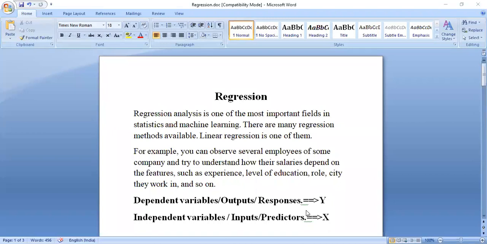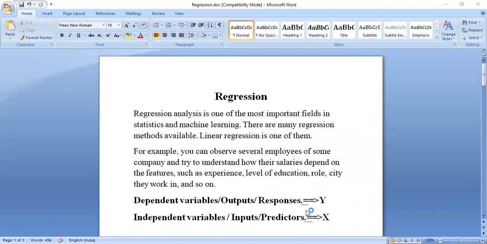Again, take the level of education. Maybe one employee has a degree as BE and another employee has a different degree, but their salary will be decided based on the level of education. So again, salary depends on level of education. One more example: an IT employee having 15 years of experience and another IT employee having 5 years.